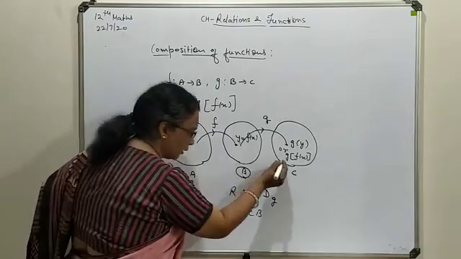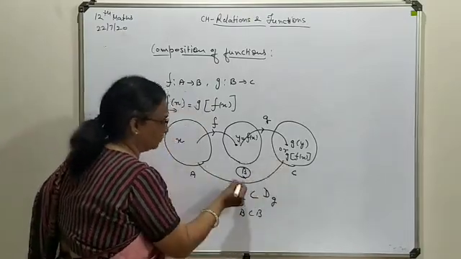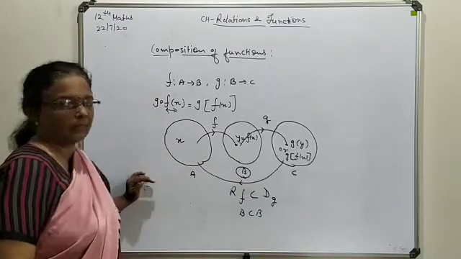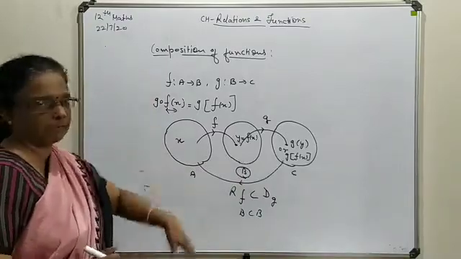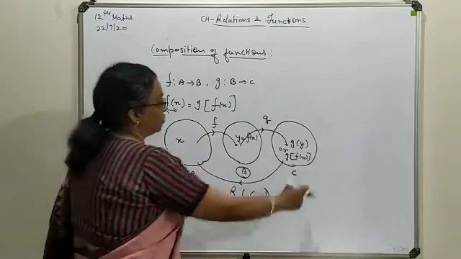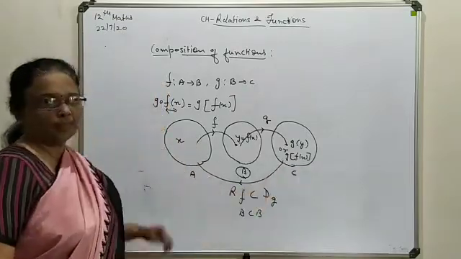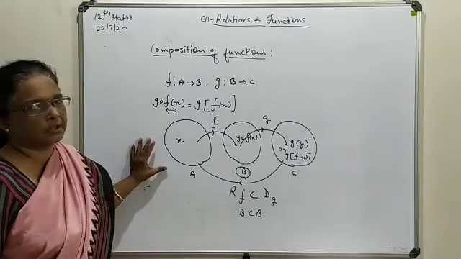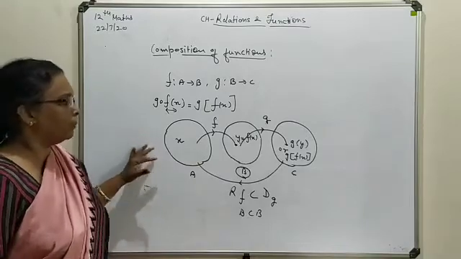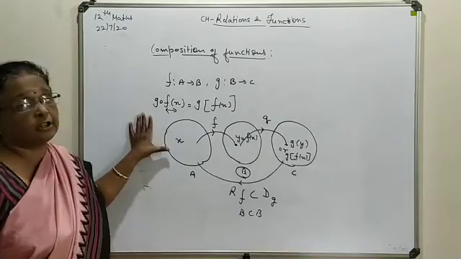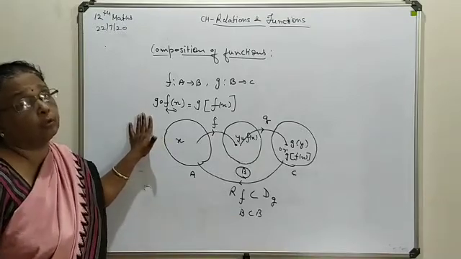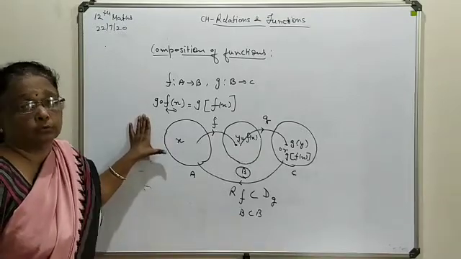So it is considered in reverse order. As a combined form, it maps from A to C. This way your compositions are to be written. The basic condition should be checked first before writing the composition of any two or more than two functions.